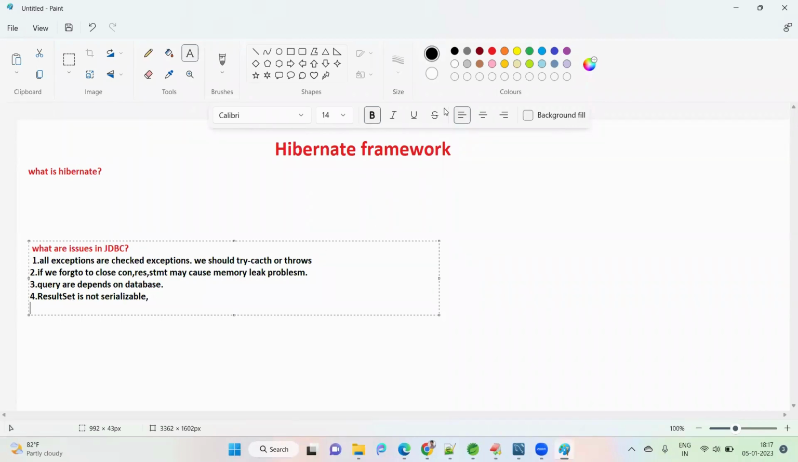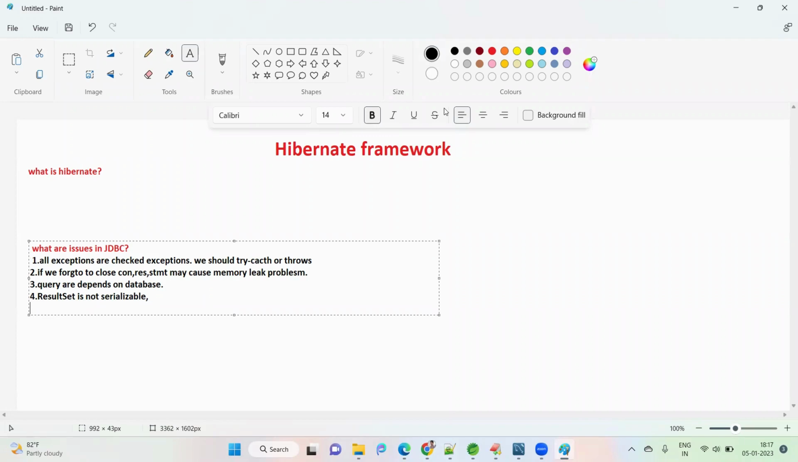These are only four I told; we have many issues. To summarize: SQL queries are database dependent, so if tomorrow the database table name changes, we need to change the query also. All exceptions are checked exceptions, so we should use try-catch or throws. ResultSet is not serializable, so we cannot transfer it over the network. If we forget closing the statement, connection, or result set, there may be a chance of an out of memory issue.